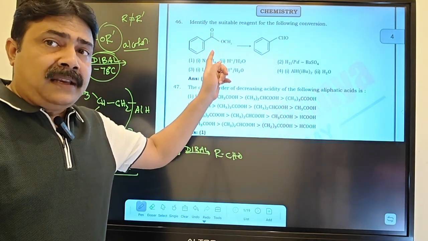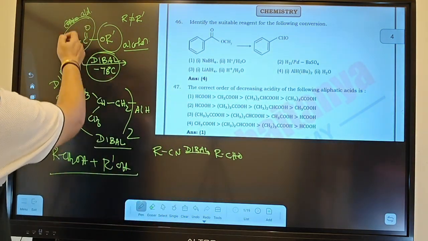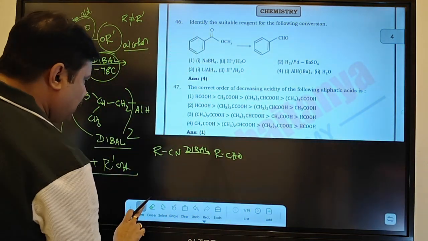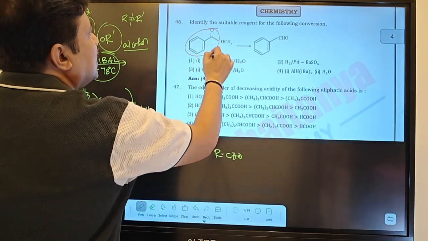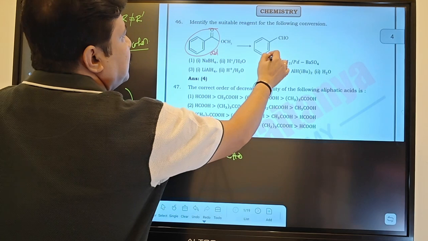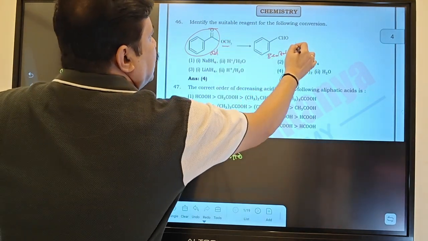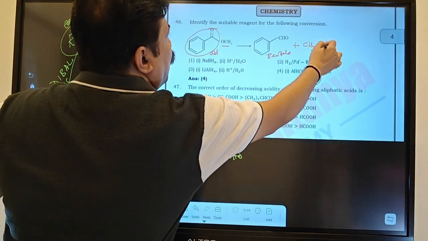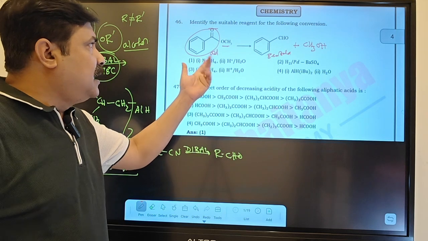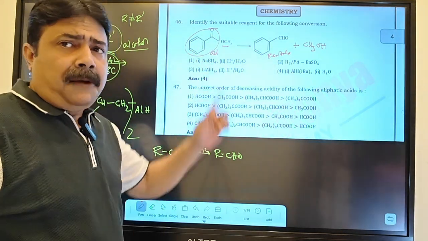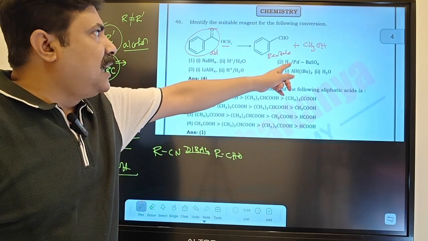They have to give minus 78 degrees centigrade, then only DIBAL will form RC=O, that is the aldehyde. If you look carefully, this part will be converted to the corresponding aldehyde, which is benzaldehyde, and this part will be the alcohol, so the product will be CH3OH. Then only the question is valid. If you give sodium borohydride, it can't reduce the ester. H2/Pd-barium sulfate means it is a Lindlar catalyst.